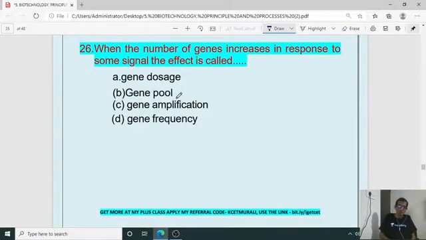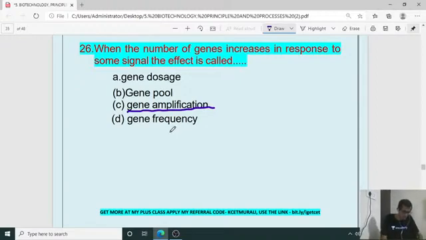26th, when the number of genes increases in response to some signal, the effect is called what? The number of genes increases in response to some signal. It is called the gene amplification phenomenon. Gene amplification phenomenon. Okay.